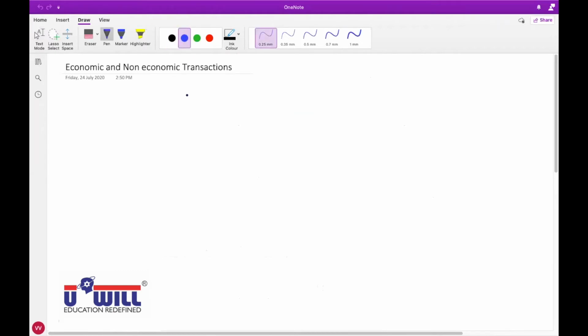I am also writing that heading. See that? Chapter 2, Dual Effects of Transactions. Okay, dual effects of transactions.